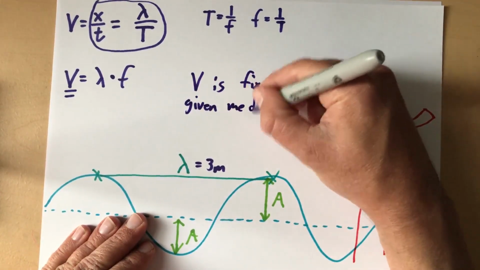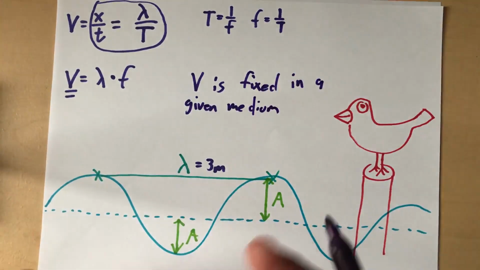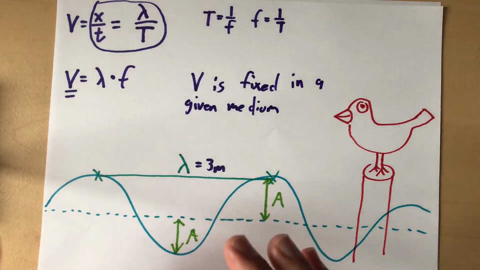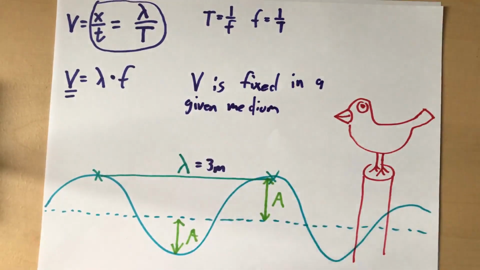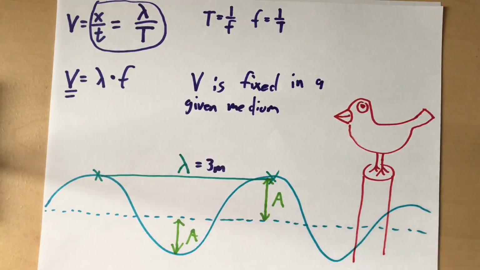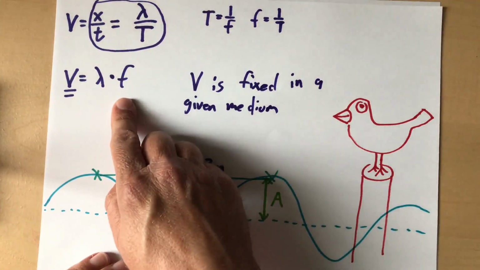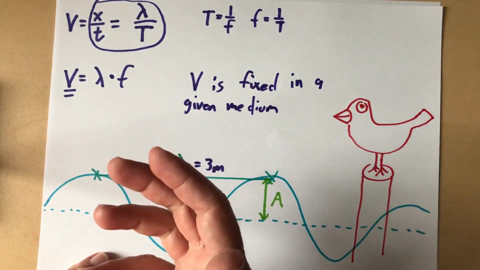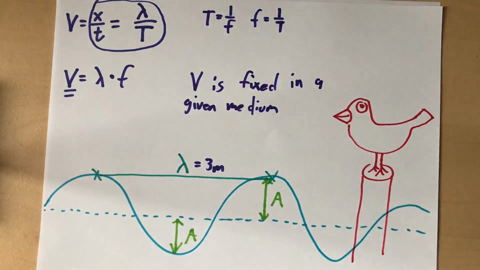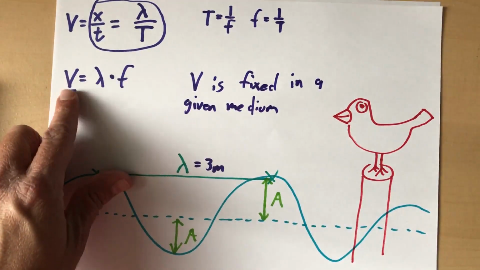So for example, sound waves right now in the air are going a fixed speed, about 340 meters per second. And that's true no matter how big the amplitude is. So if I make a louder sound, it's still going 340 meters per second. If I make a softer sound, it's still going 340 meters per second. That doesn't change it. And you could make a low frequency sound going 340 meters per second, or a high frequency sound going 340 meters per second. So the velocity never changes.